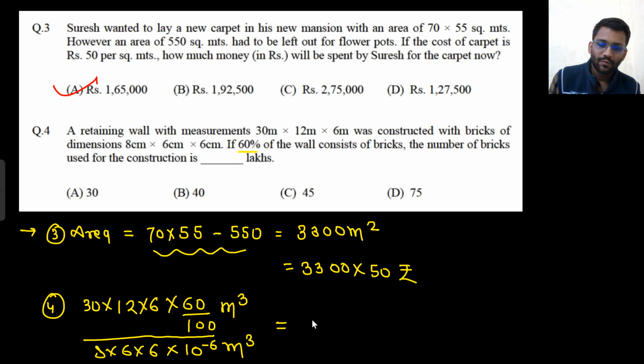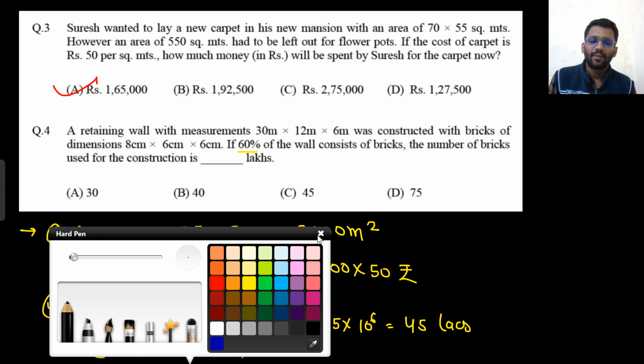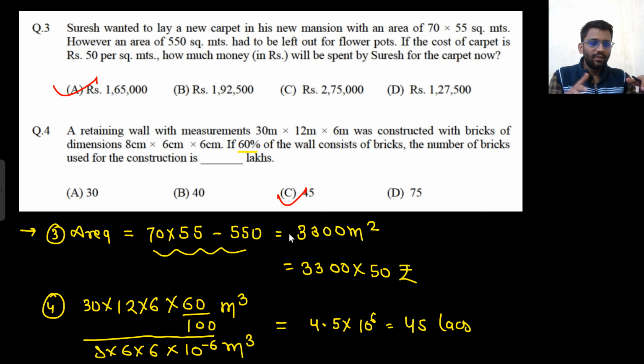So 4.5 into 10 to the power 6 into 10 to the power 6. That means 45 lakhs. 45 lakhs bricks you need. Are you getting my point? The volume of wall into 0.6, because only 60% of the wall will consist of brick. One brick will cover that much volume. So how many bricks will you need? That's it.